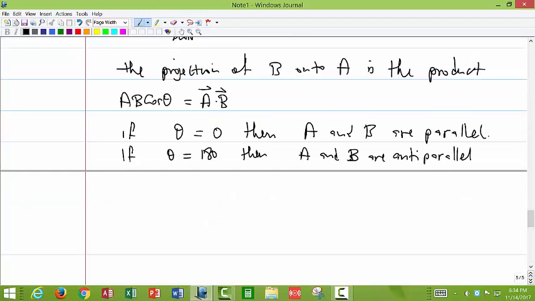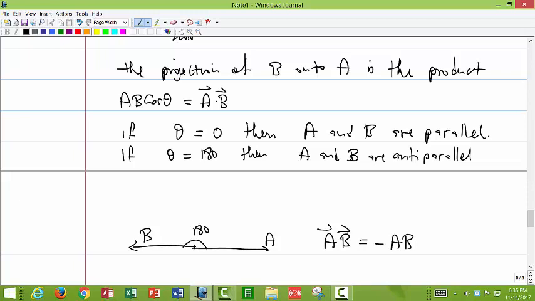So for example, if this is b and this is a and the angle is 180 degrees, then a dotted with b is equal to minus a times b. Okay, they are anti-parallel, and if they are parallel, then a dotted with b is equal to a times b.